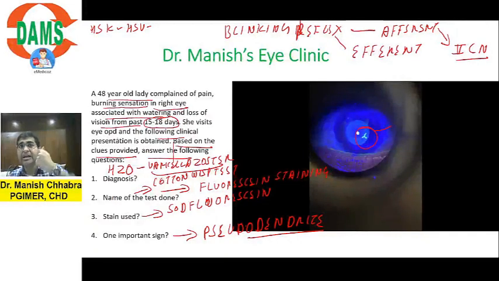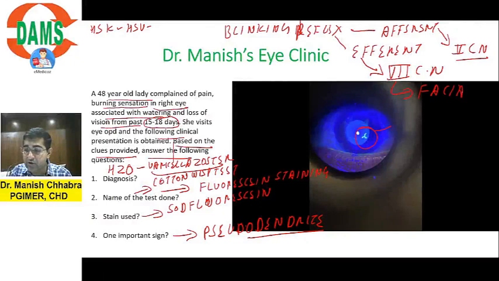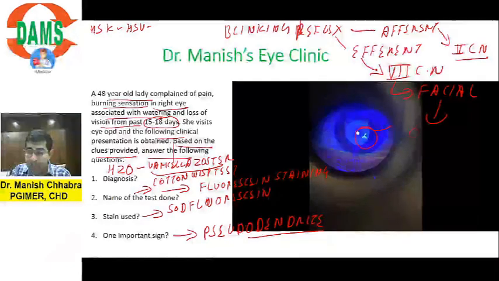Then there are efferent fibers. Efferent fibers mean blinking. So the efferent is the seventh cranial nerve, the facial nerve, and the blinking is due to, don't say levator palpebrae superioris, it is actually orbicularis oculi.